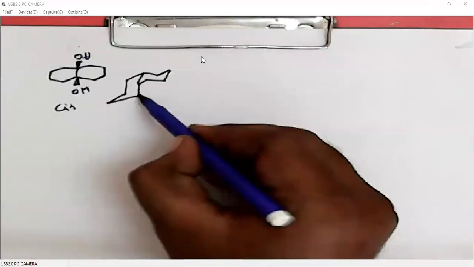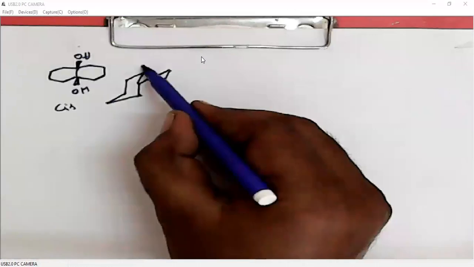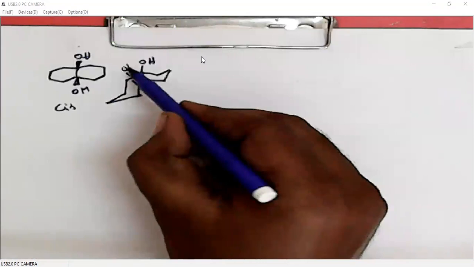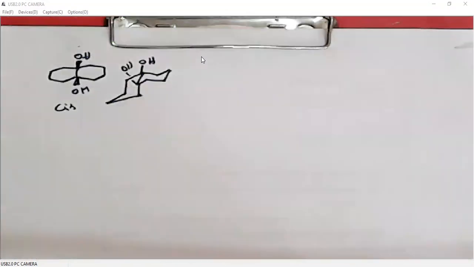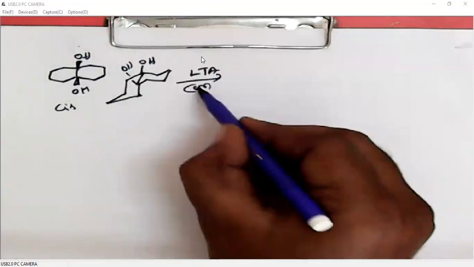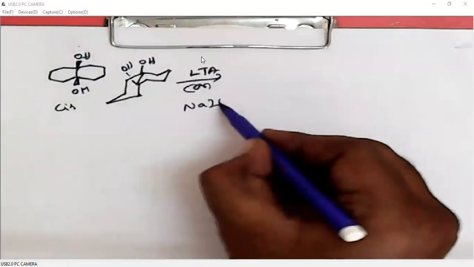So this is the cis conformation, OH above the plane, and this also OH above the plane. When we use LTA or sodium periodate, this reaction will work.